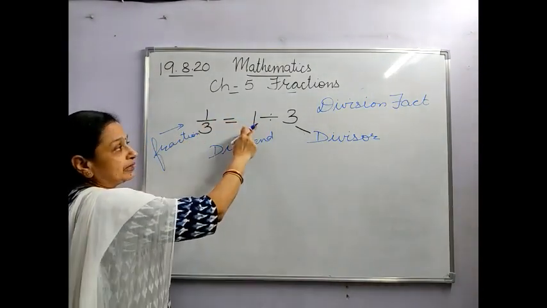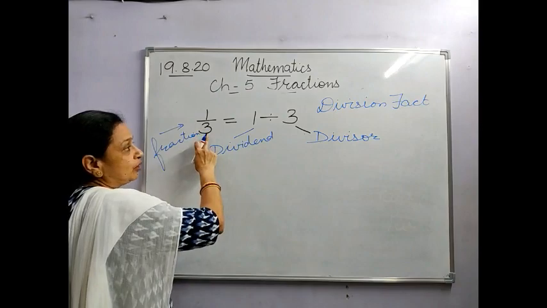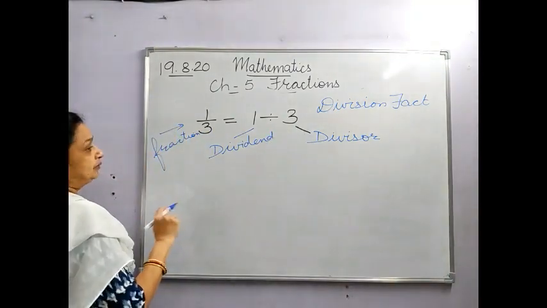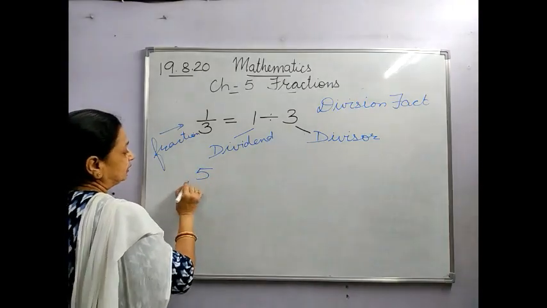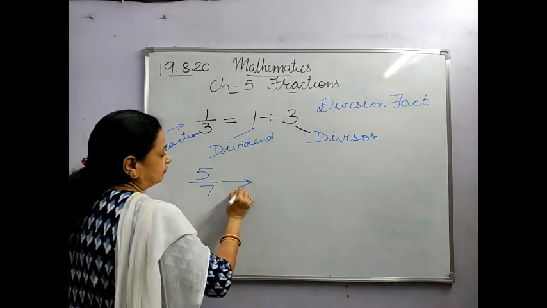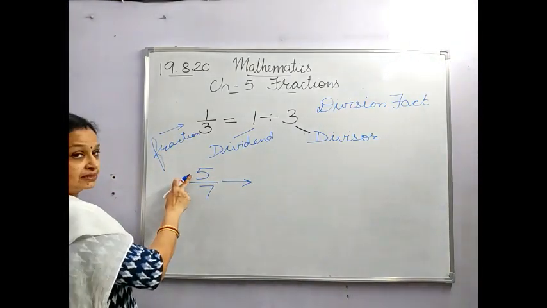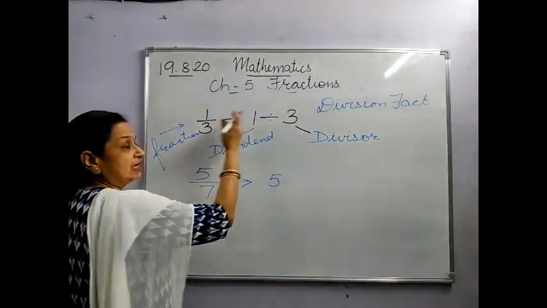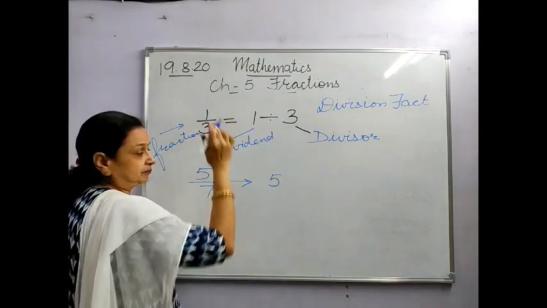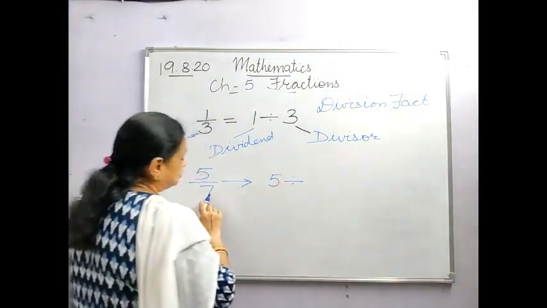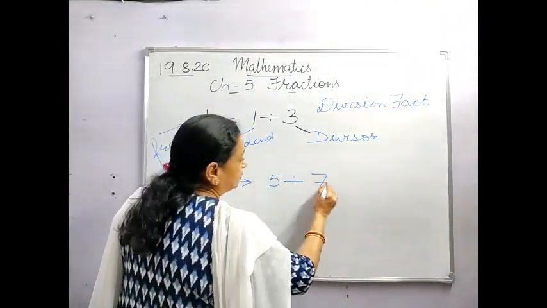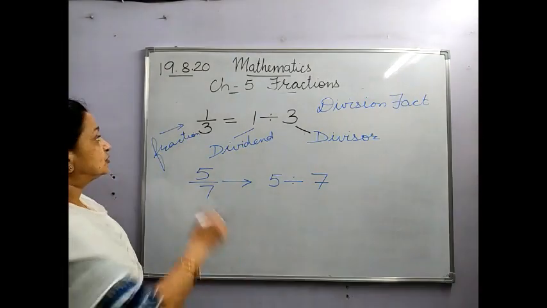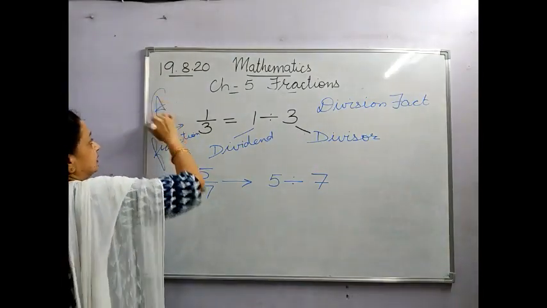Division fact of the fraction, in which you represent the fraction in division form. The numerator becomes the dividend and the denominator becomes the divisor. I'll take another example, 5/7. So what will be the division fact of this? This is the numerator, so this becomes the dividend. Dividend is always on the left side of the division sign. And this denominator becomes your divisor. Could you get it? This was your first part A, you can say.